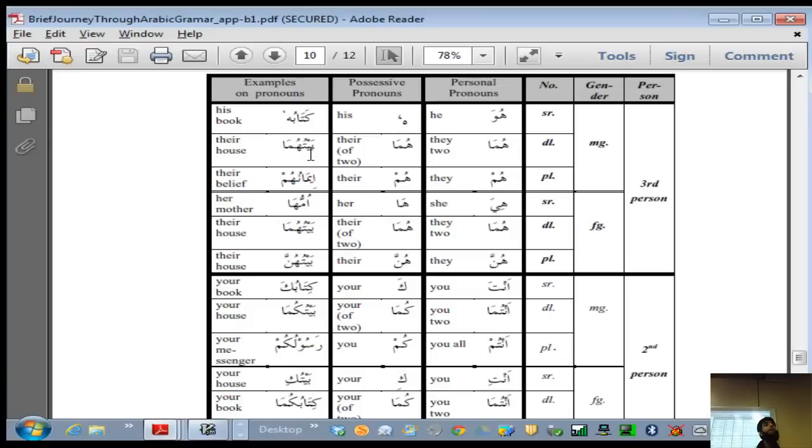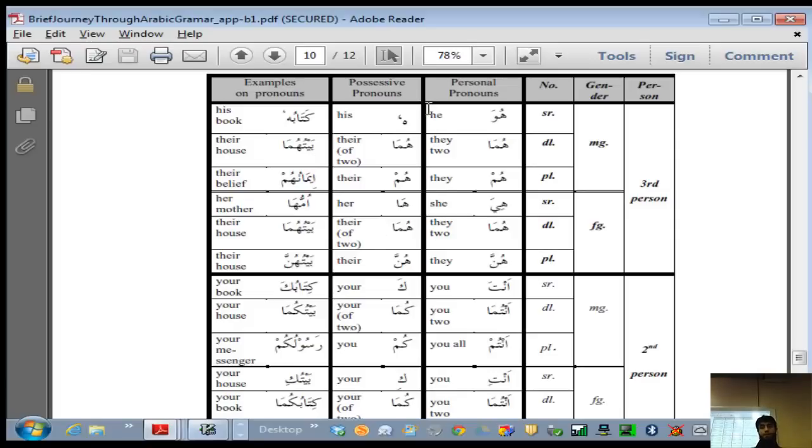Similarly, you say "I am coming." And in the objective form, you say, "Will you come and pick me up?" So you see the different forms: you have I, me, and my. You have he, his, and him. But in Arabic you just have two forms.